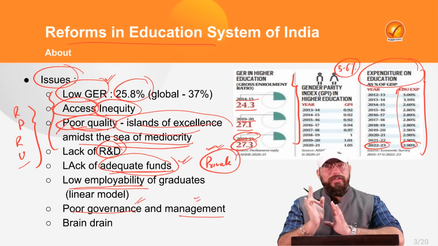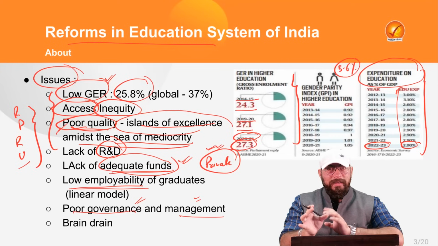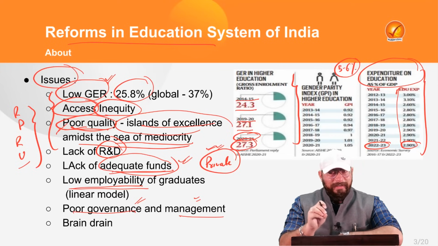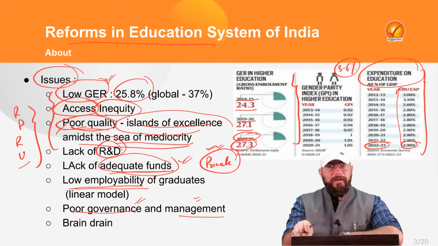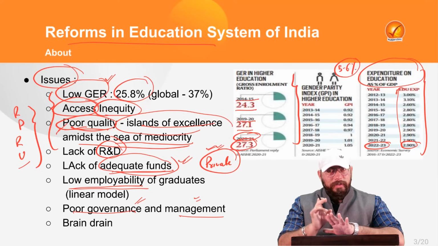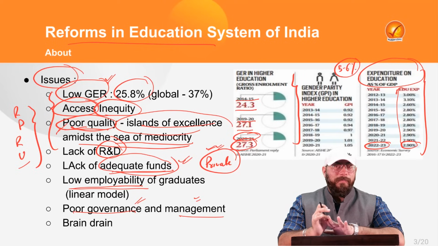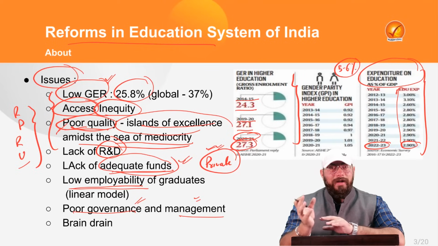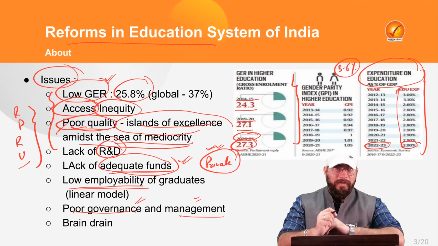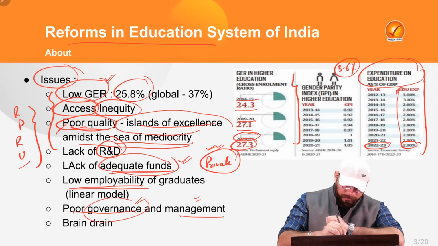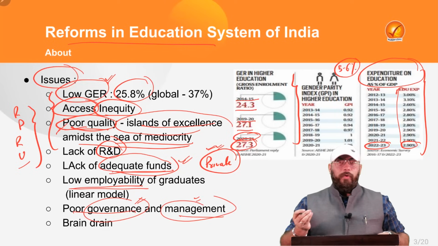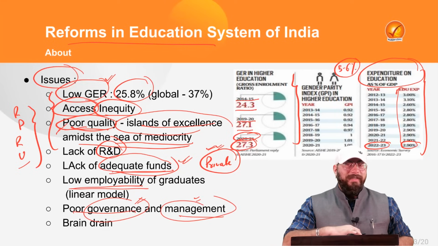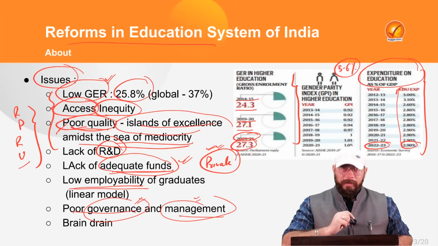And management is not strict enough to oversee whether the teachers are teaching relevant things in the classroom or not. Are they teaching a good syllabus, a good curriculum in the classroom or not? Are the teachers being tested or not, right? So that is in relation to poor governance and management. This is also a pain point where the education system needs an overall reform, right?